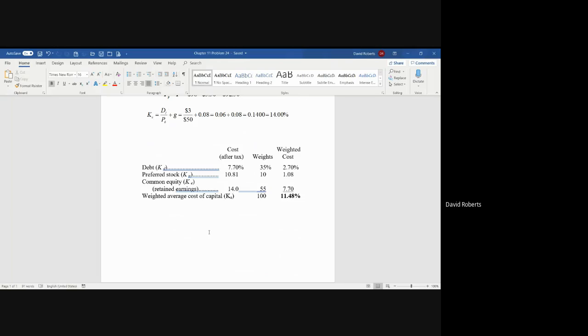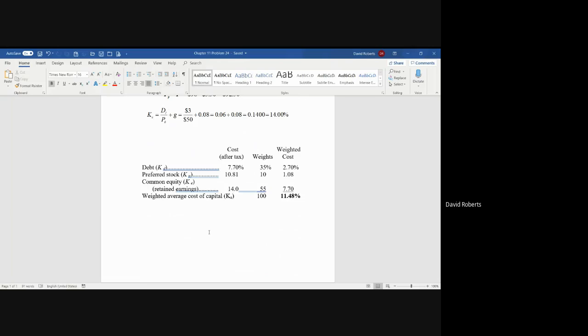So when you use an interest rate to discount your cash flows, this company on average would use an interest rate of 11.48%. They would need to find opportunities to invest that are going to earn them a rate of return above 11.48%. If it's below 11.48%, they should reject.